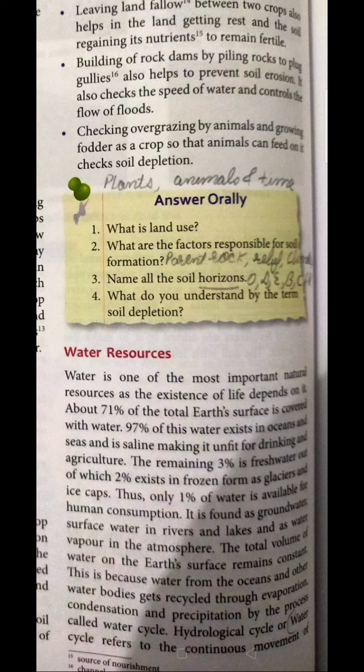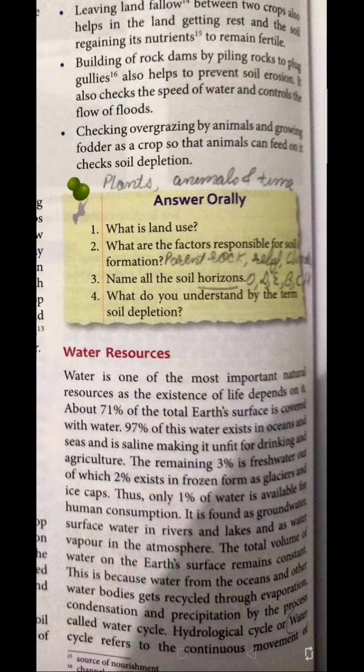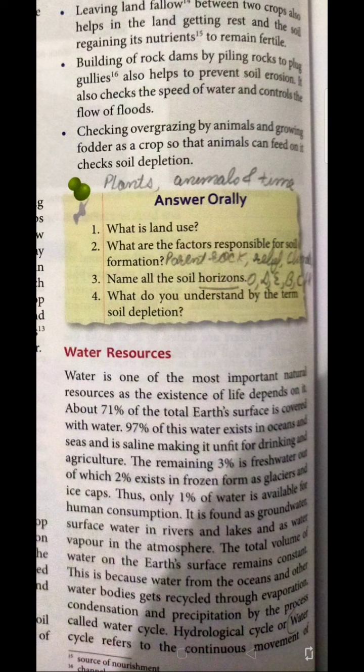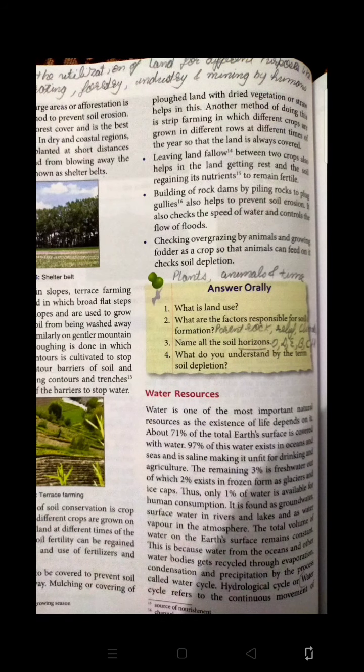Similarly, as land and soil are very important, water is also a very important part of our life. So how much water is available on the earth's surface? Let us discuss that. Water is one of the most important natural resources, as the existence of life depends upon it, and about 71% of the total surface area is covered with water. Only around 29% is covered with land.